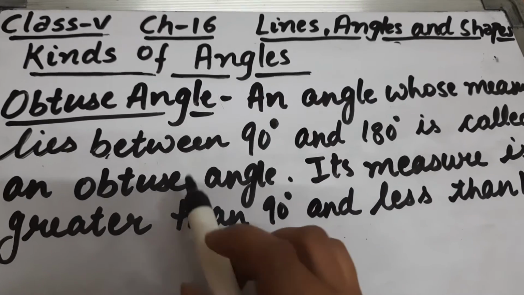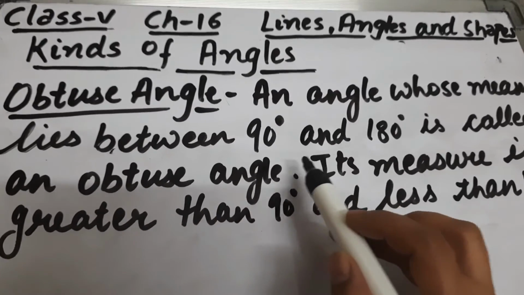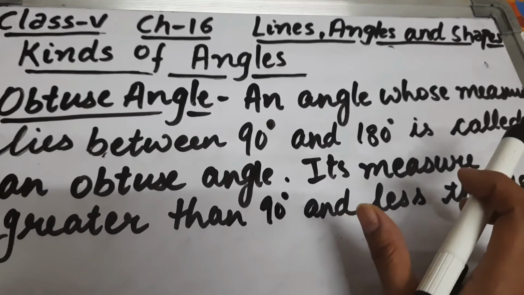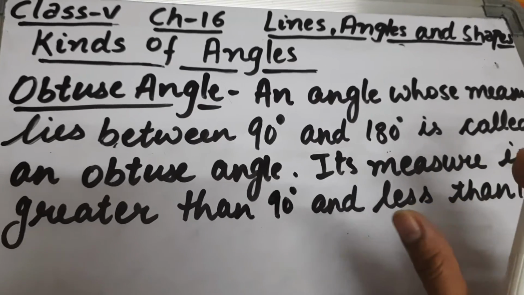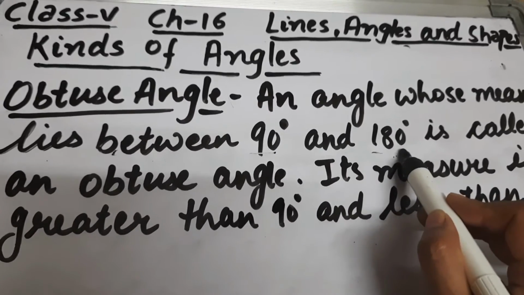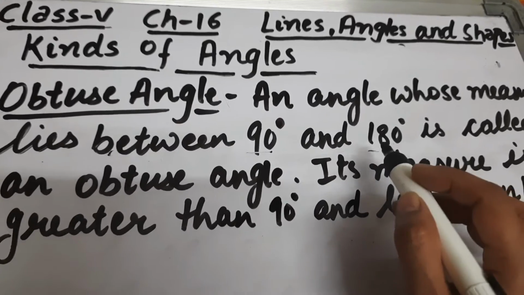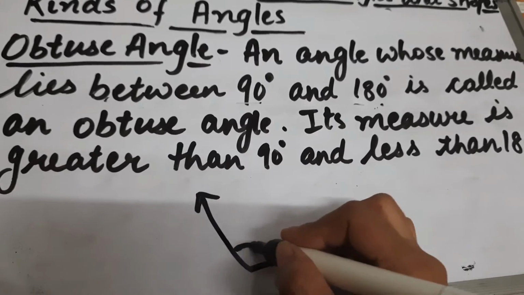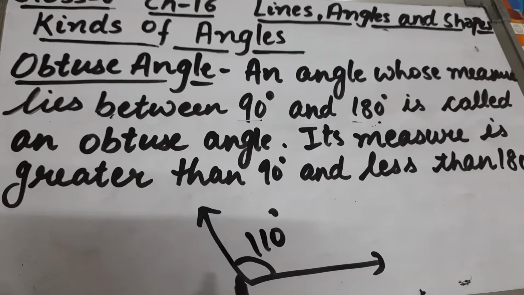Next is obtuse angle. What is an obtuse angle? An angle whose measure lies between 90 degree and 180 degree is called an obtuse angle. Means these angles are greater than 90 degree but less than 180 degree. See, this angle is 110 degree. This is an obtuse angle because its measure is greater than 90 degree.